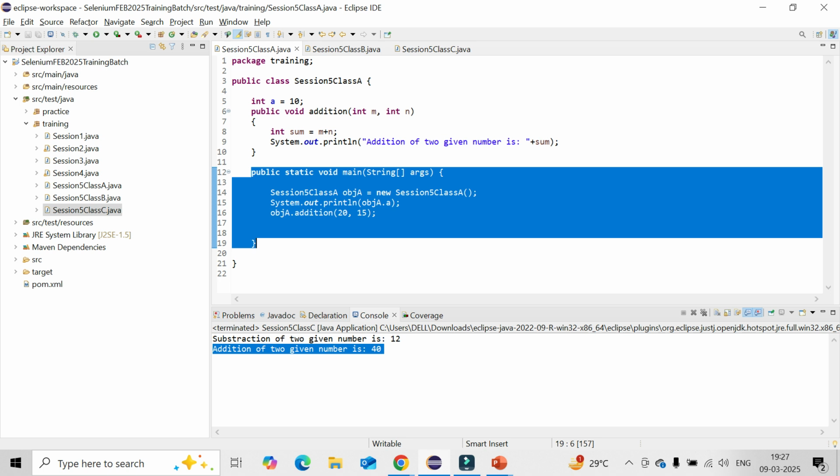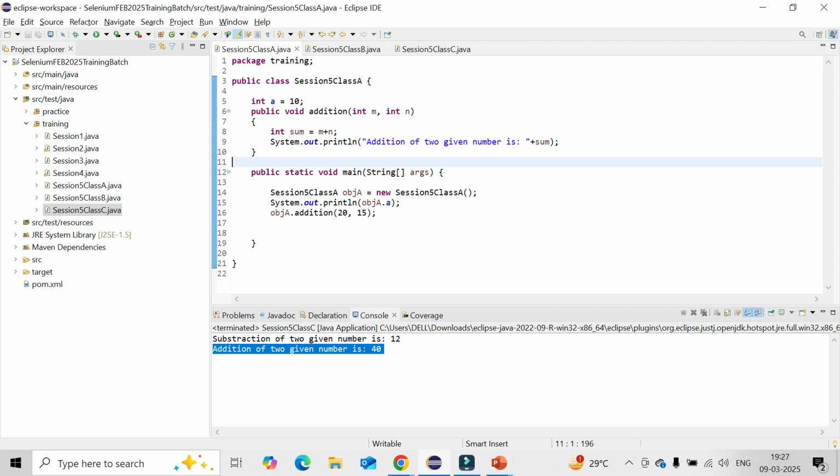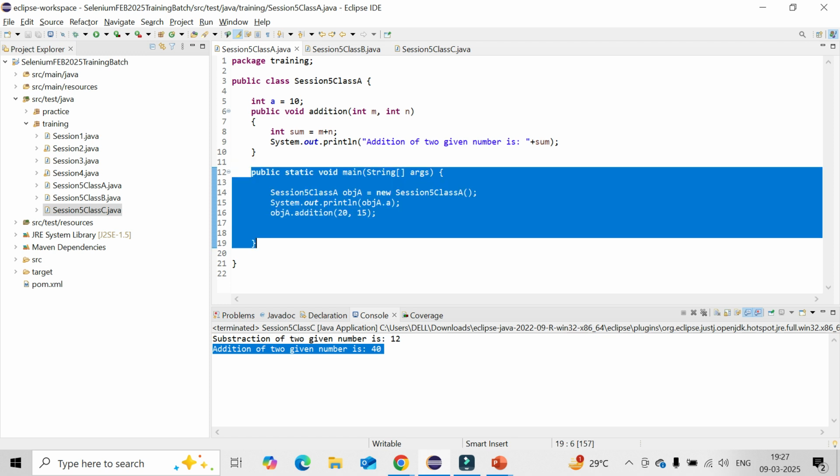Okay, because that is what we understood. Yeah, right, that is not required. Just for simplicity I have given it, but it's not required. In real time, you will not have the main method everywhere, only wherever it is called. If you need to execute something within a class, then only the main method is required. Otherwise, with the main method, how can you execute? Otherwise, nothing is needed. It is never required, right?